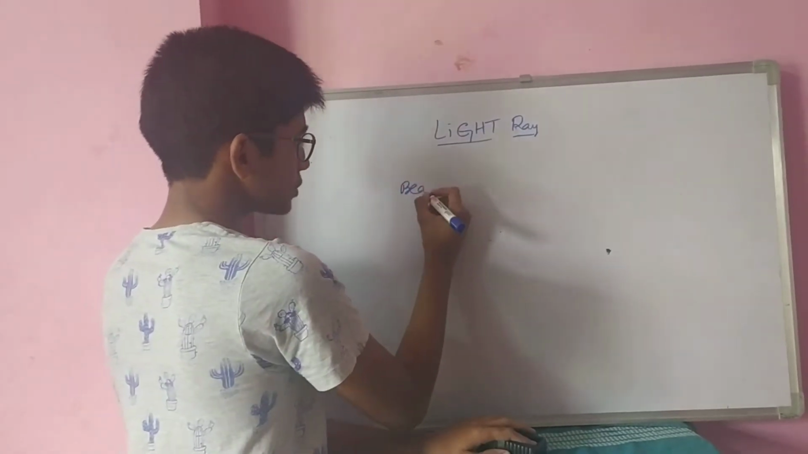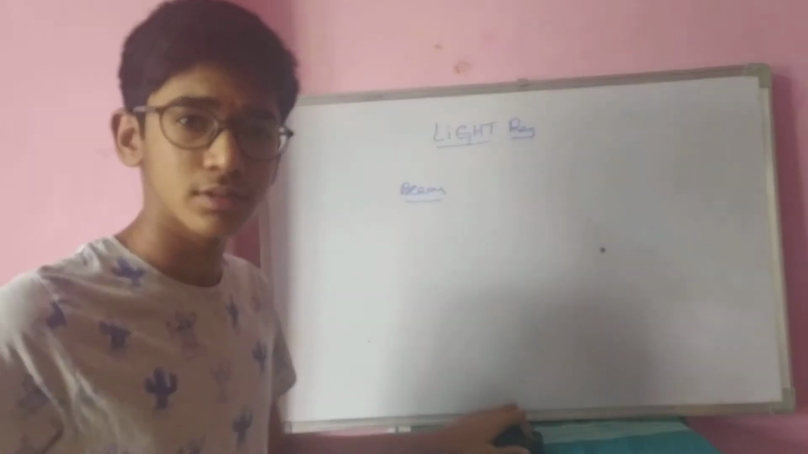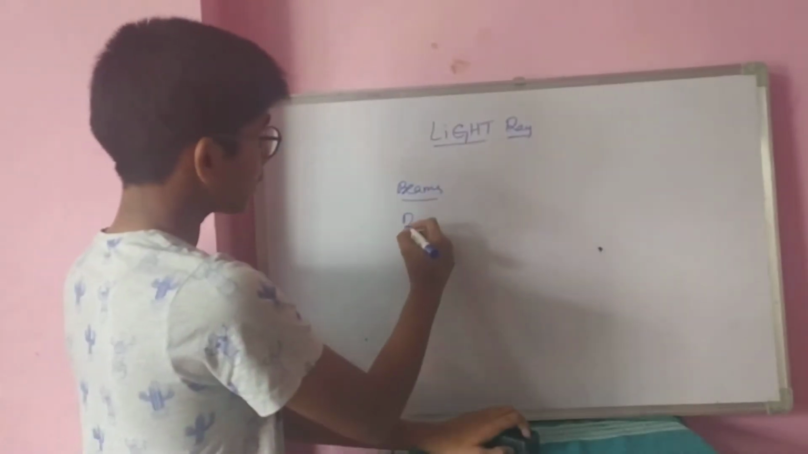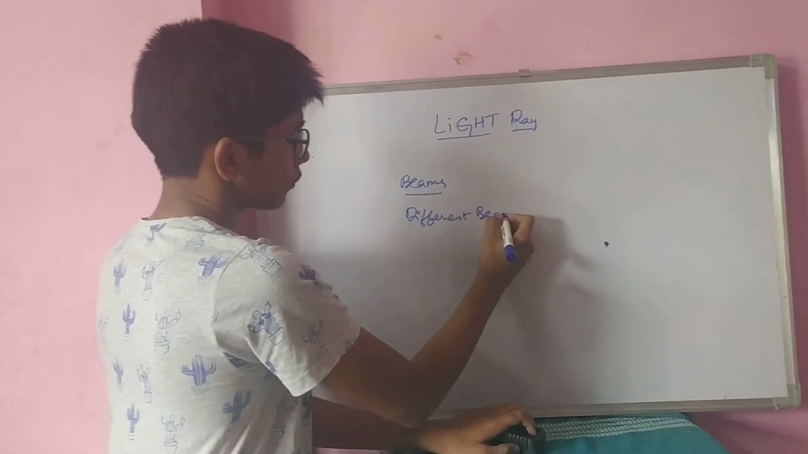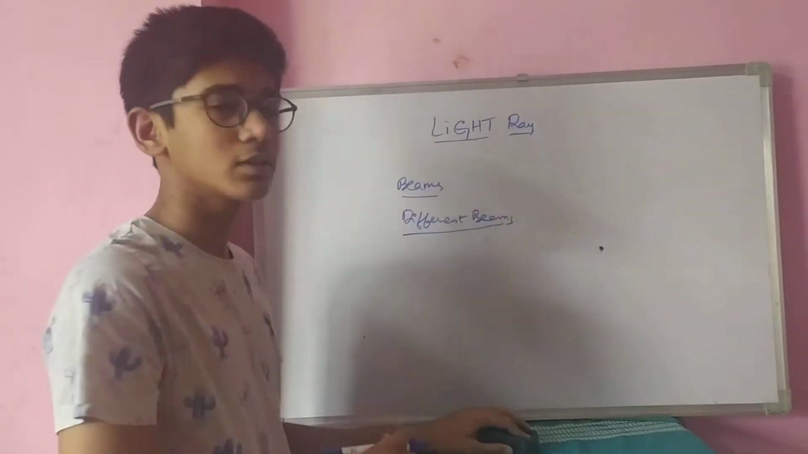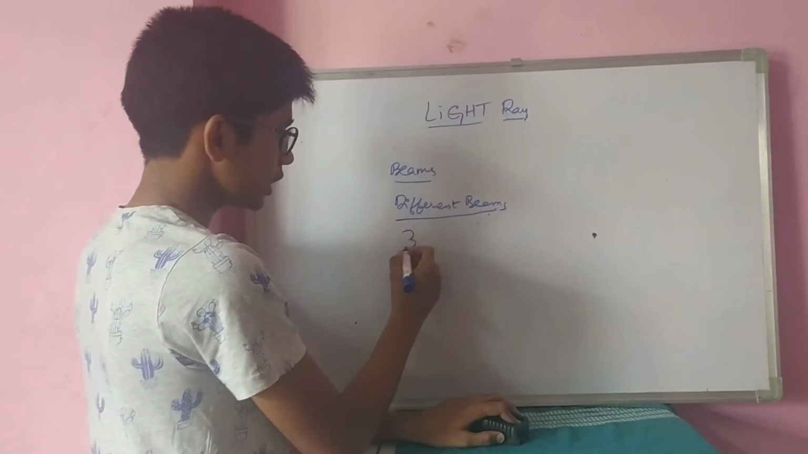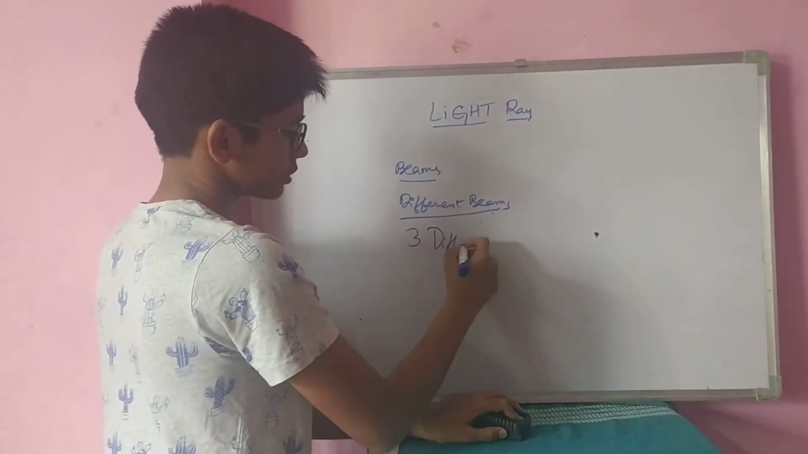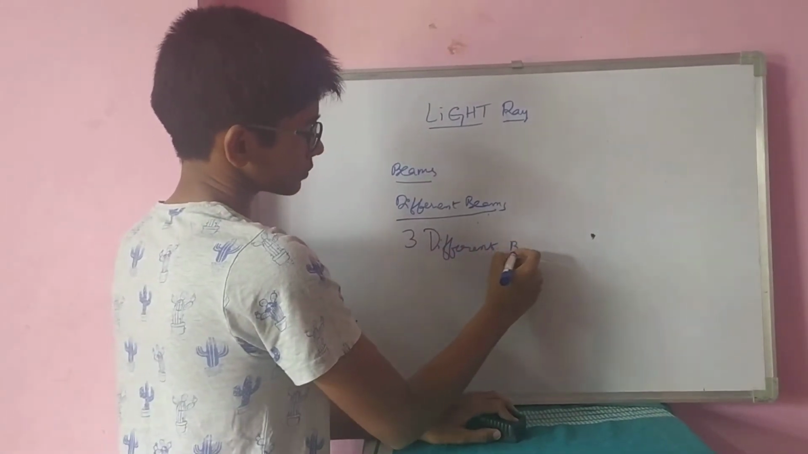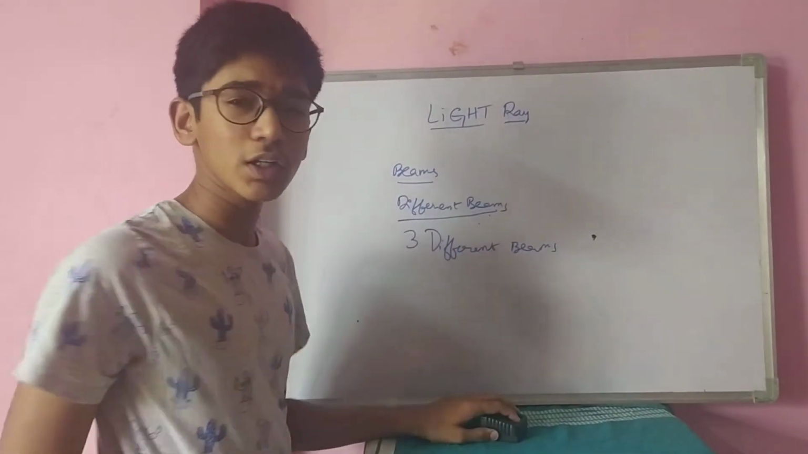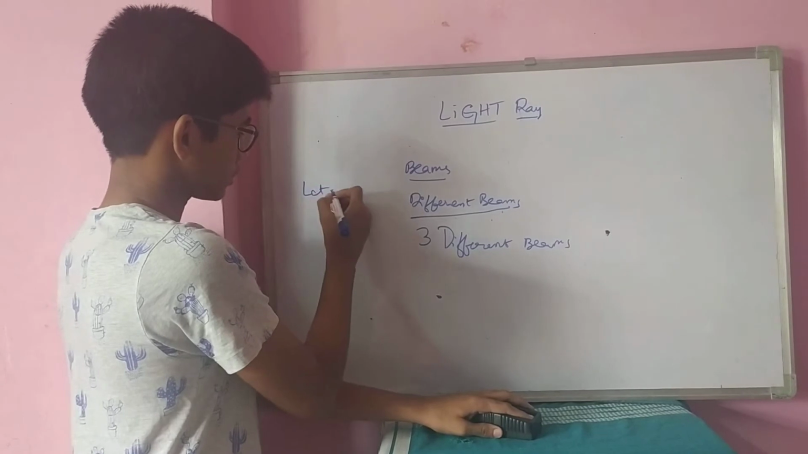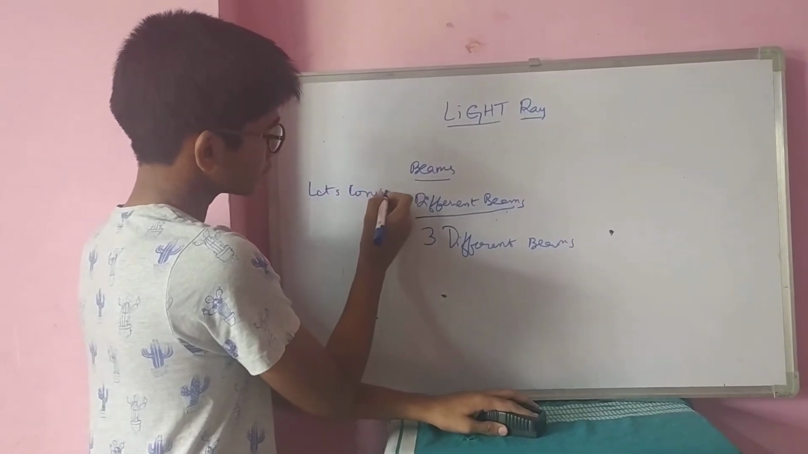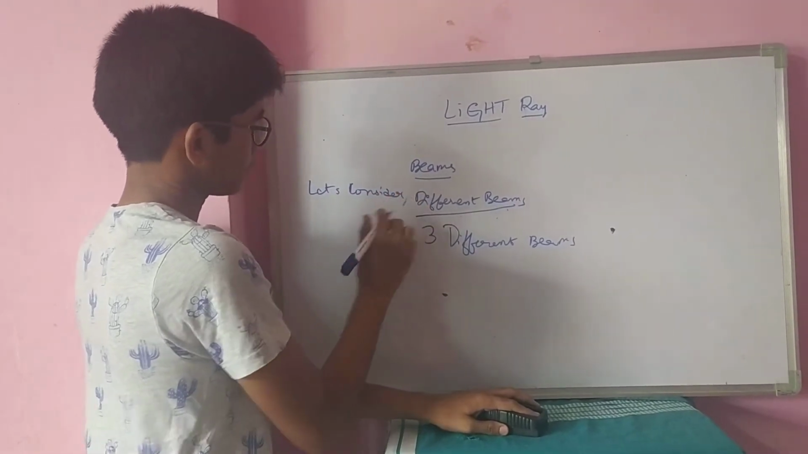So the beams are possible in different directions. So there must be different types of beams too. What are the different types of beams? There are mainly 3 different types of beams. What are these 3 types? Let us consider firstly the point source. Here the point source is considered.